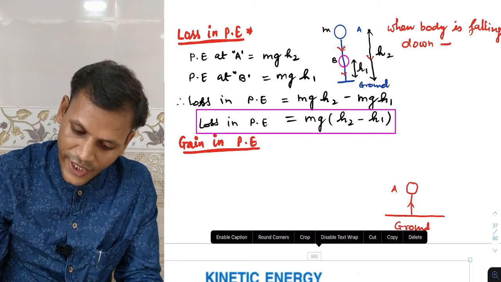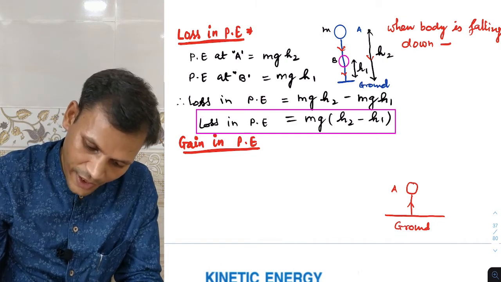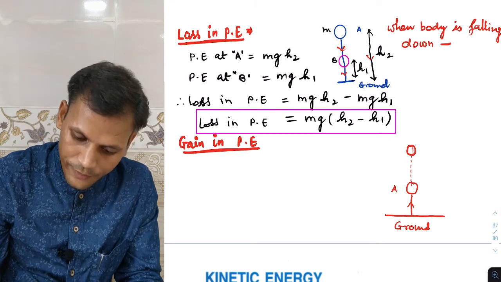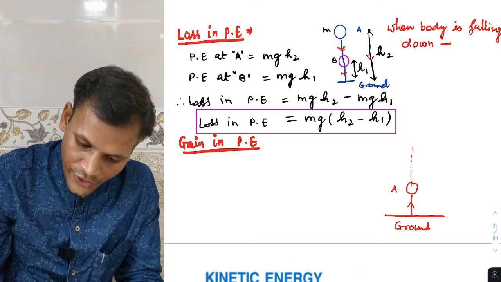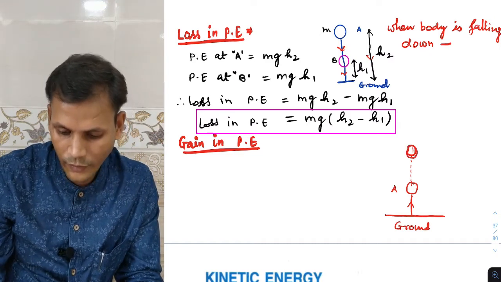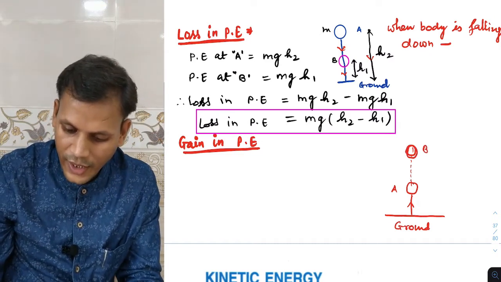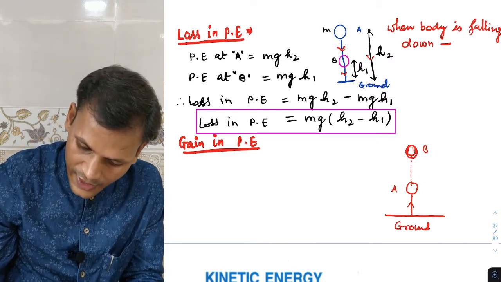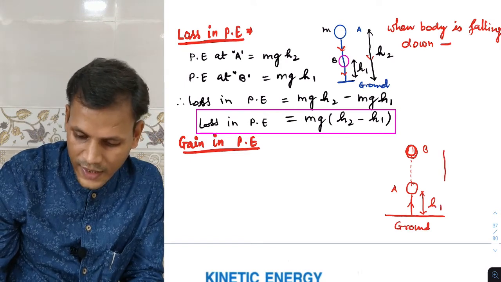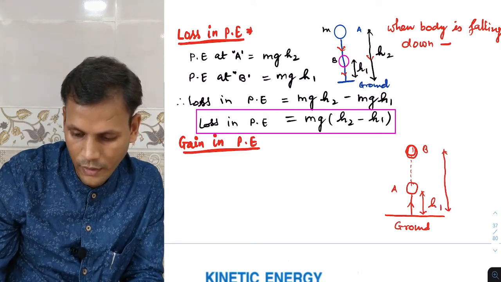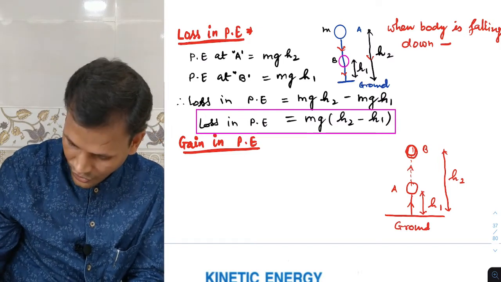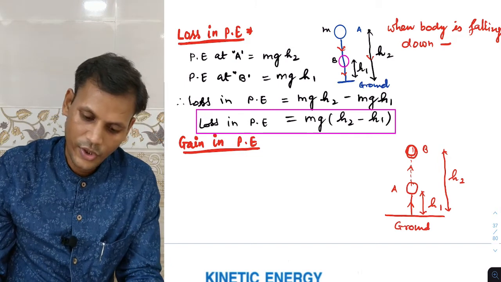It reaches point A, and further from here it reaches point B. This is point B. Here this height was h1, and this height is h2, and the ball is moving in an upward direction, that is, thrown in an upward direction.